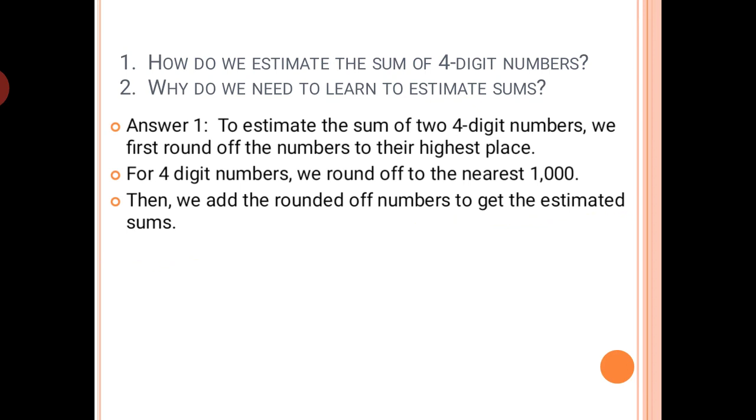Once we have done the rounding of both the numbers to the nearest 1000, after that we'll add both the rounded numbers to find the estimated sum. That means whenever we calculate the estimated sum, we always round off the numbers to the highest place. So if we are working with 4-digit numbers, the highest place would be 1000. We rounded off both the numbers to the 1000 first, and then found the sum at last.